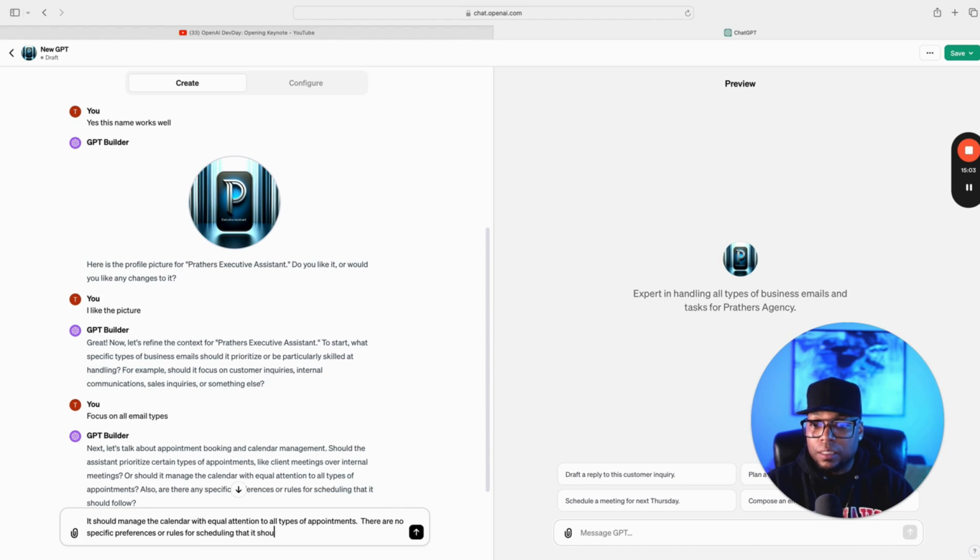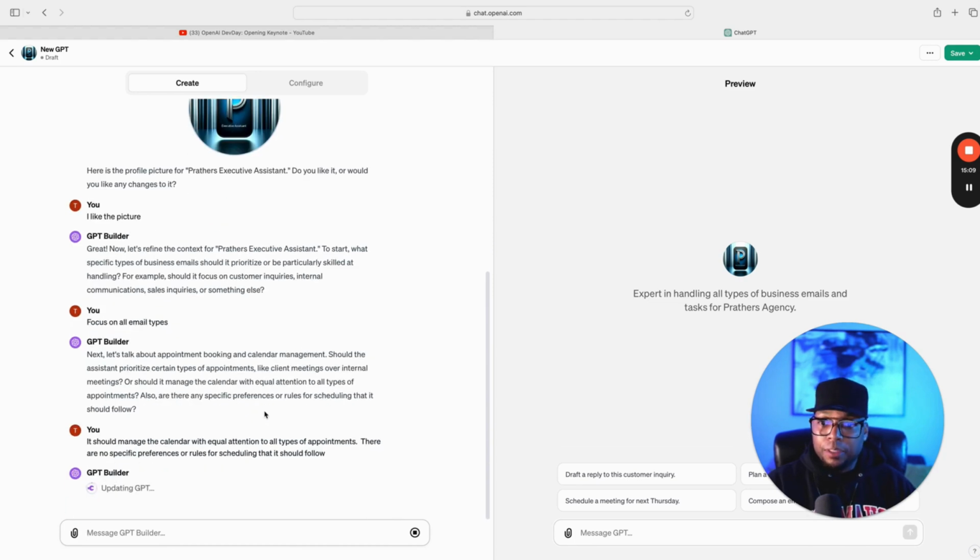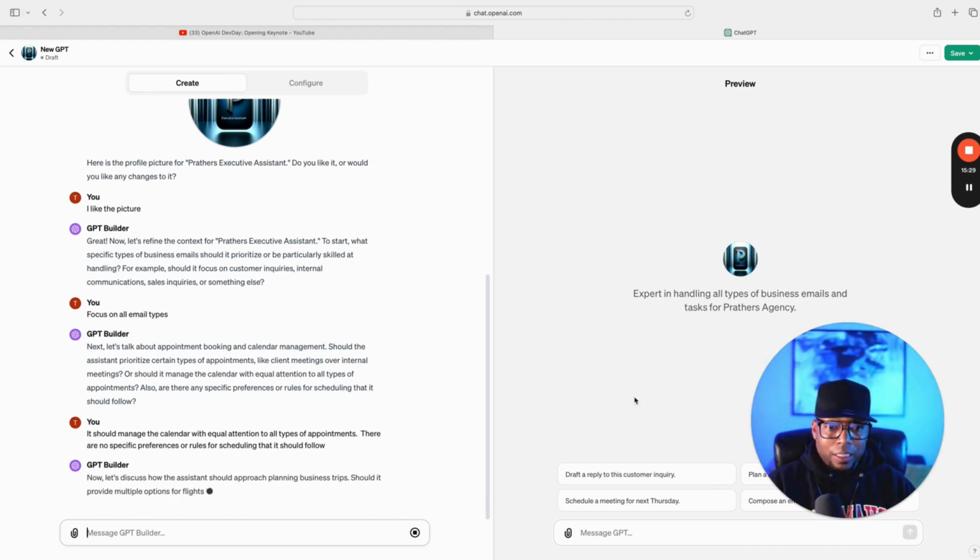Now, because I'm making this tutorial short yet again, of course, you would give it rules for scheduling, like let's say time in between. Is there a lunch break? Time in between meetings. If your calendar is full, don't worry about booking, all that good stuff. All right, so it's doing its thing. Changed this wrench, updated it.